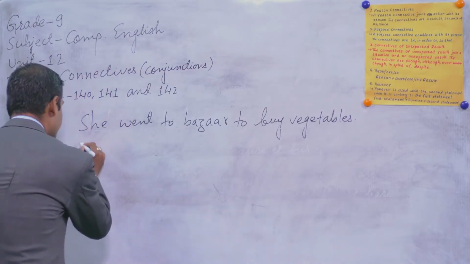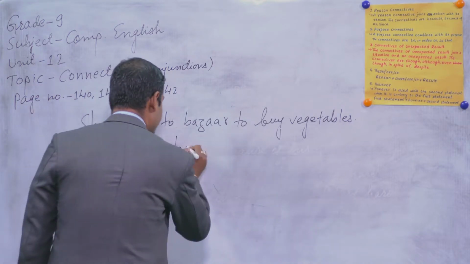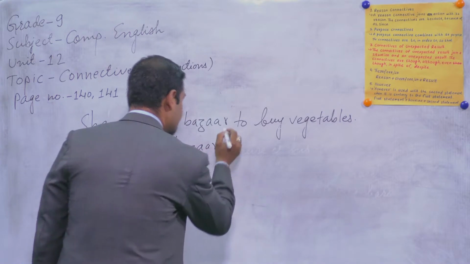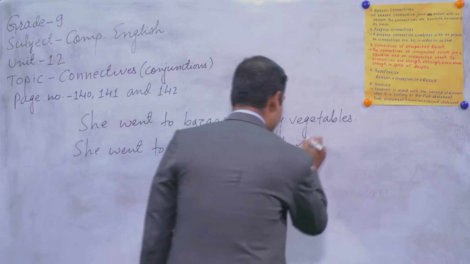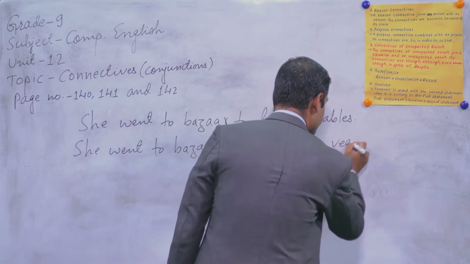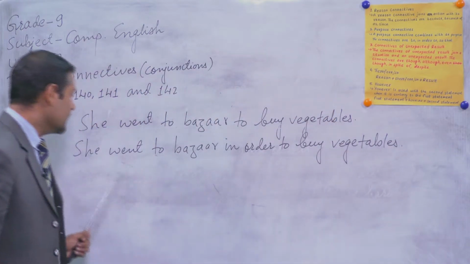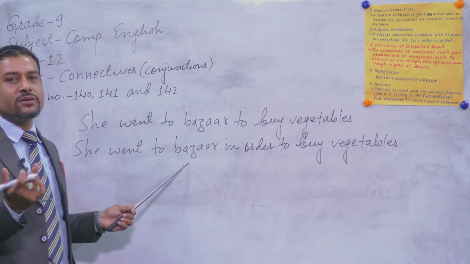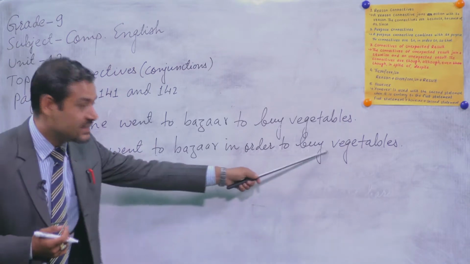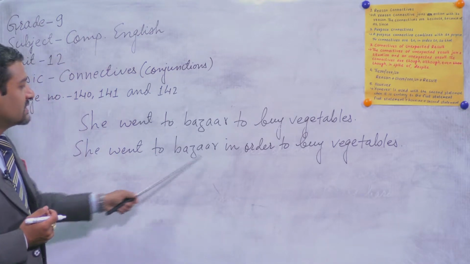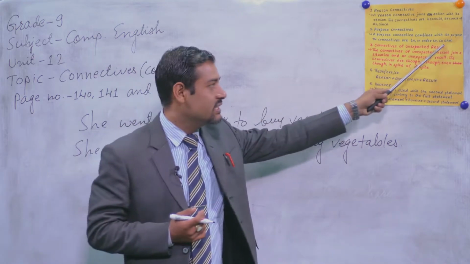See, it can be she went to bazaar in order to buy vegetables. See, she went to bazaar. What is the purpose of going to bazaar? See, you can find to buy vegetables, no? So she went to bazaar in order to buy vegetables. And another again we have, see there, so that.